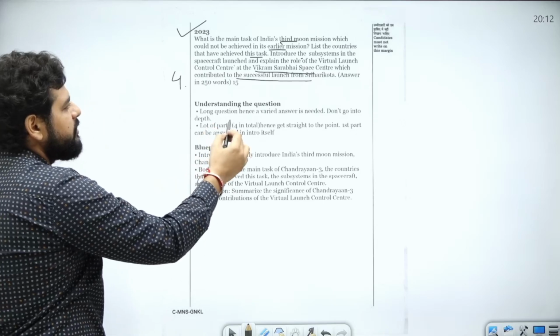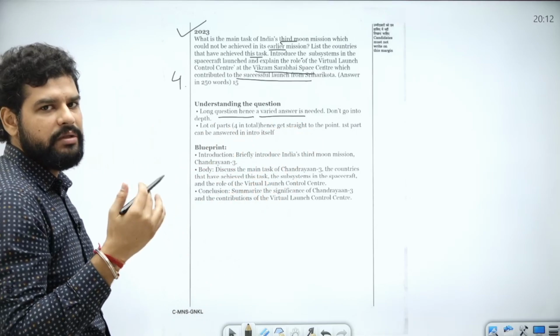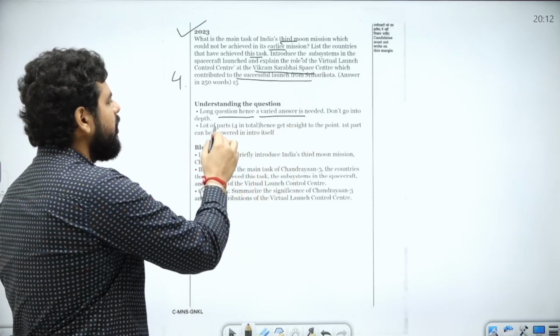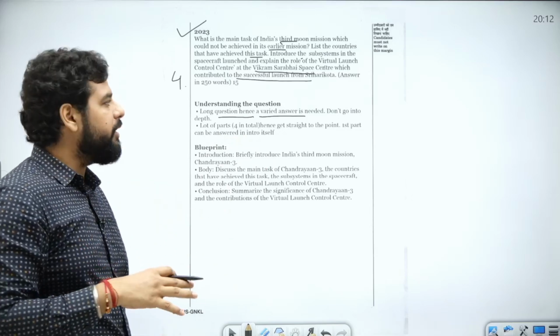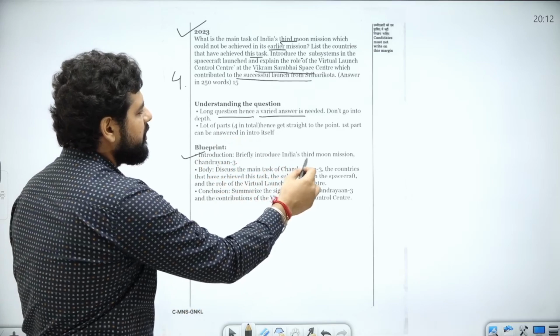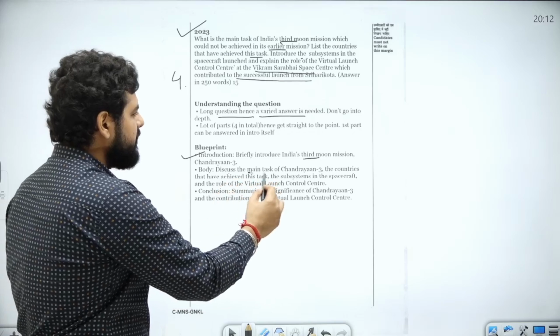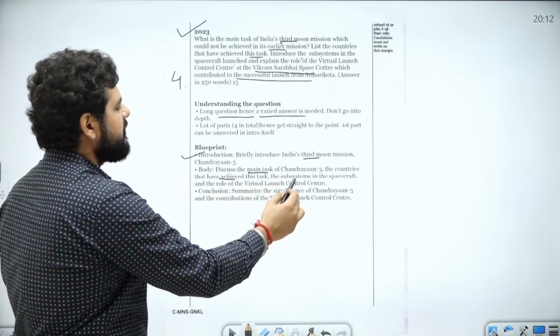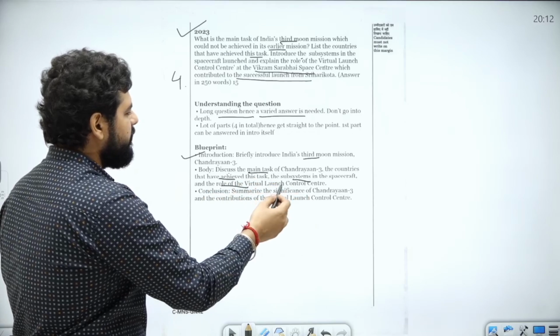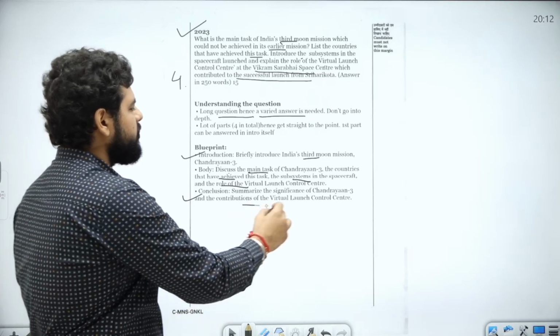So understand the question. It's a long question, hence a diverse answer is also needed. You don't need to go into depth of any point. Lot of parts are there, hence get straight to the point. Okay. Blueprint, if we see, you briefly introduce third moon mission and compare it with Chandrayaan 2. Discuss the main task, right? The countries have achieved this task, the subsystems, the role of VLCC. Conclusion, summarize the significance and then contribution of VLCC, right?